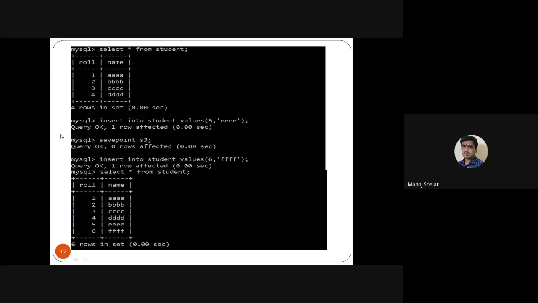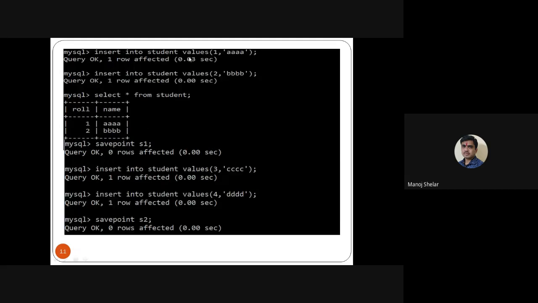So here, insert into student values 1, AA. Listen carefully, it is very easy, because most technical interviews also ask questions on the TCL commands: savepoint, rollback, and commit. So insert into student values 1, AA. Then insert a second record in the student table. So the total number of records in the student table is two.